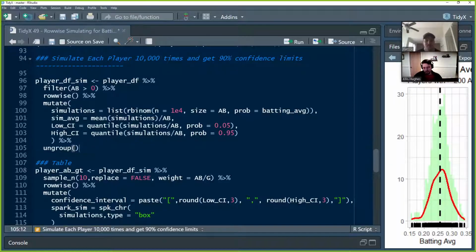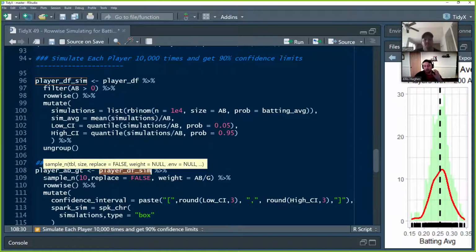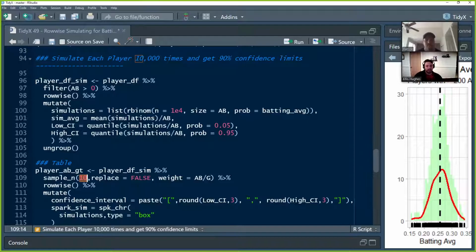And so what we're going to do is take this simulated data set, and we're going to sample n. So sample n is a function that comes out of dplyr, where we're going to say this is the number of samples that we want to keep out of it. And keep in mind, this is done group-wise too. So if you've grouped your data frame, it'll subset n by each group. So that's kind of a cool trick. If you know that you want to be pulling out 10 records for each group, you don't have to try to make sure to stratify it. You can do it using this.